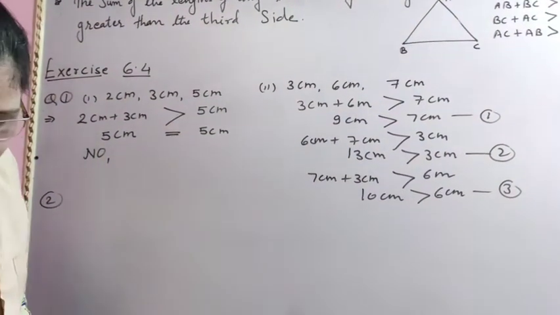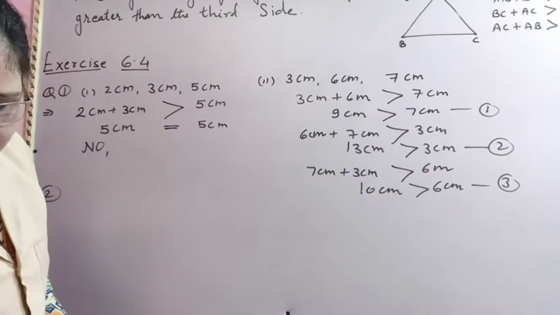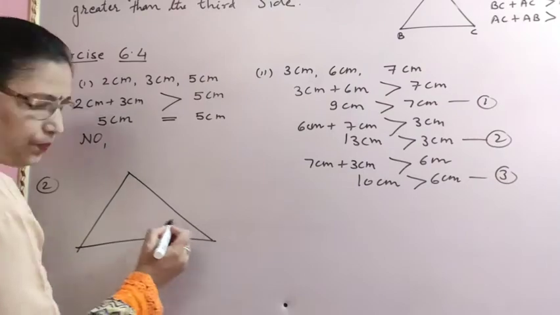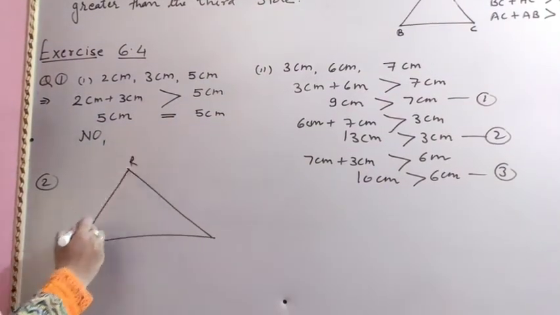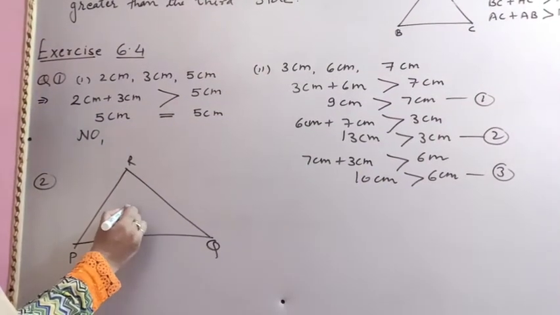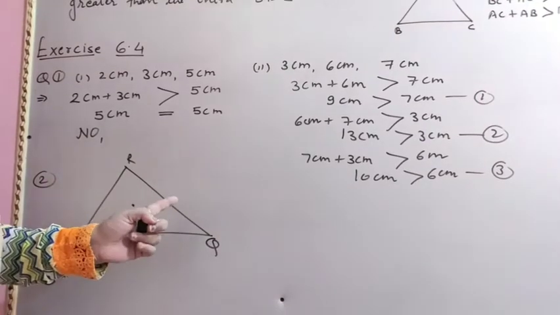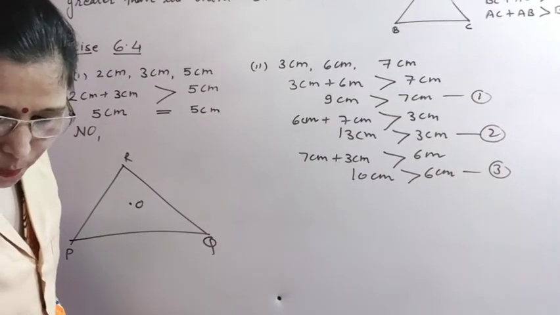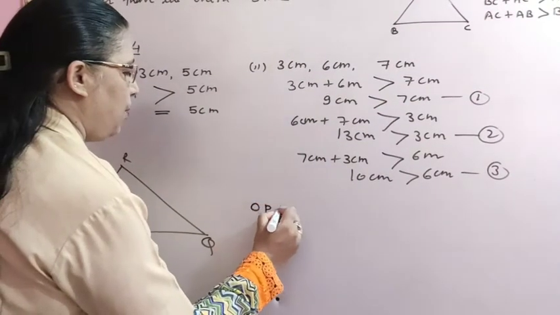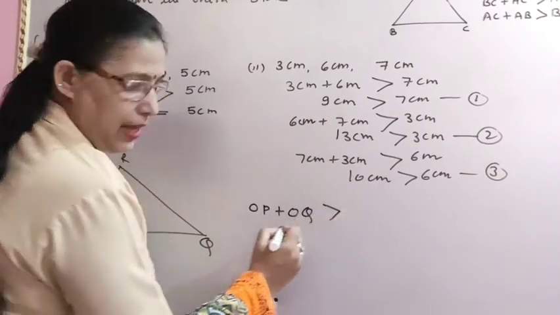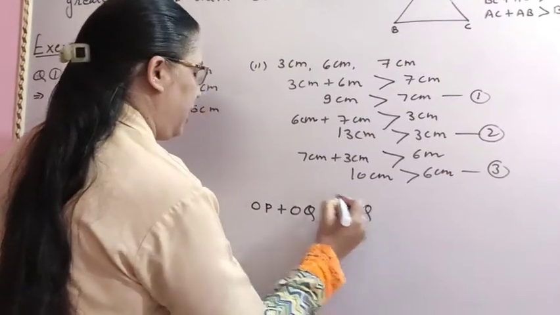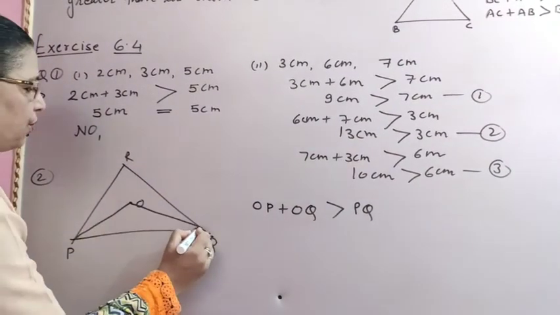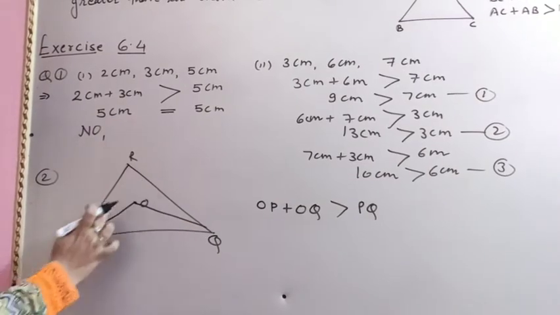Now see the second question. In the second question it is given: take any point O in the interior of triangle PQR. Suppose the triangle is PQR. We are taking any point inside the triangle, it is O. Okay. Now the question is, is OP plus OQ more than PQ? Now check it. Firstly add O and P, and O and Q. Now here you are getting one triangle OPQ.